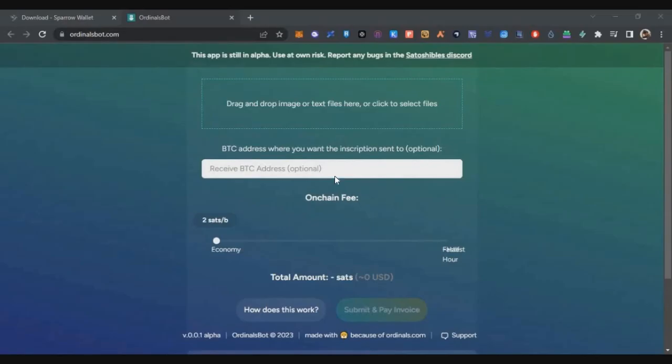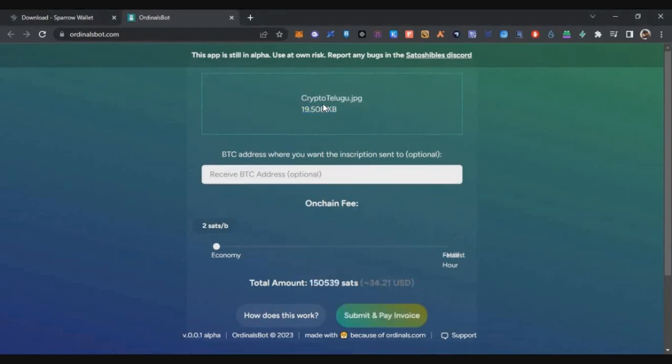You just copy this address. Now I'll show you how you can mint your first NFT or first inscription on the Ordinals platform. We are using a third-party tool because we are not running a full node. We are using ordinalsbot.com. Here you have to drag and drop your image, so just click on that and select the image.